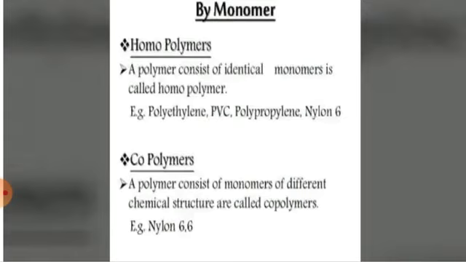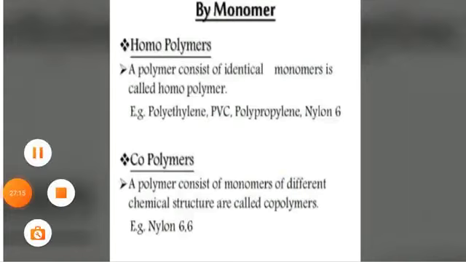Examples are Buna-S, Buna-N, nylon 6,6. These are copolymers. It consists of monomers of different chemical structure, while in a homopolymer, identical monomer is present.